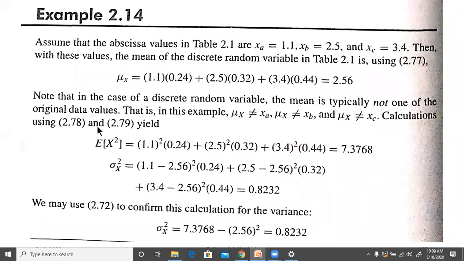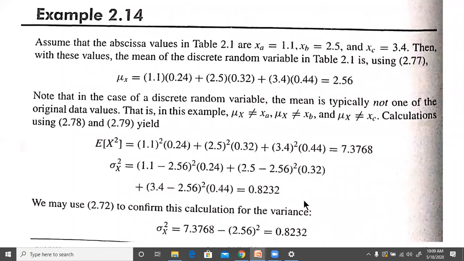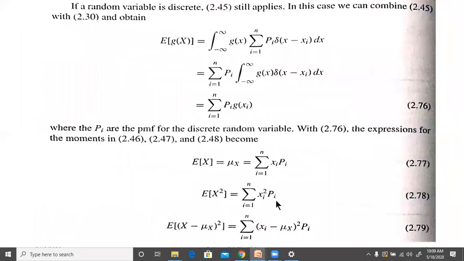So calculations using 2.78 and 2.79 will give us the E of x square and mu of x square, the sigma x square. We are talking about these two values over here. So again, we will get xa square, xb square, xc square for each xi square. The probability will remain the same, because in the formula the probability is just without any power.